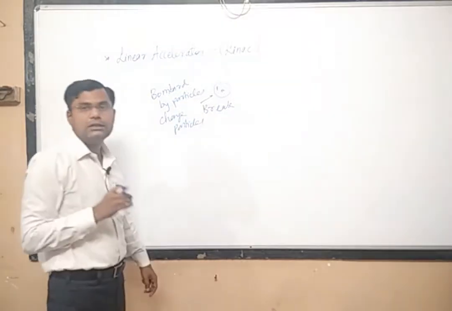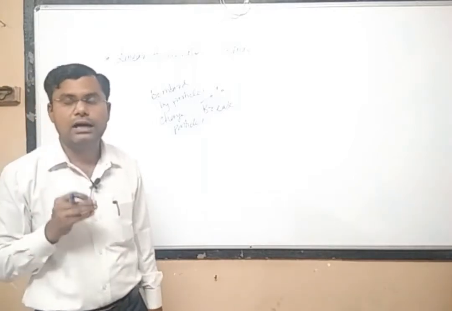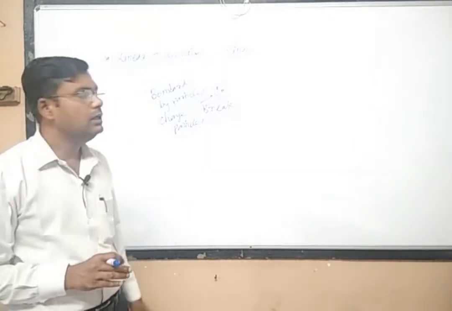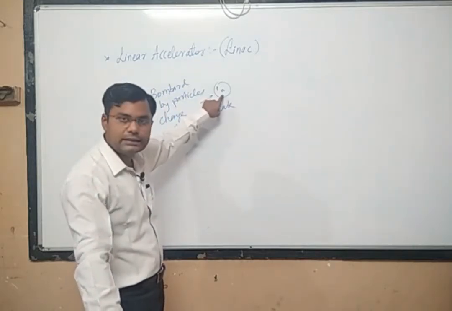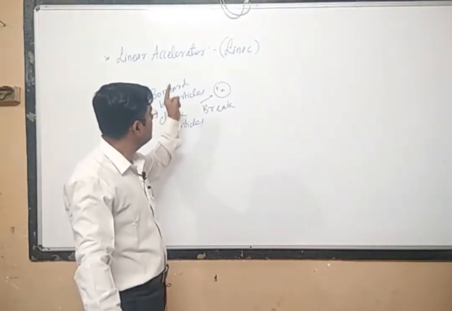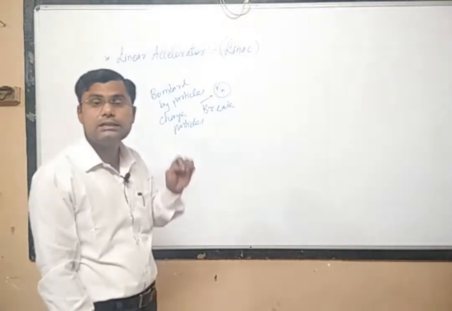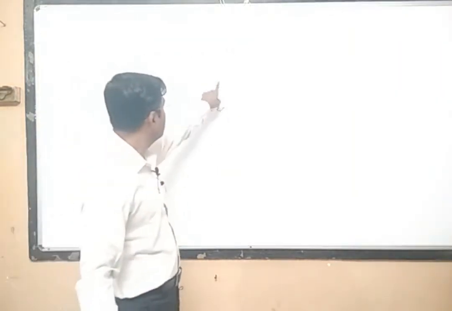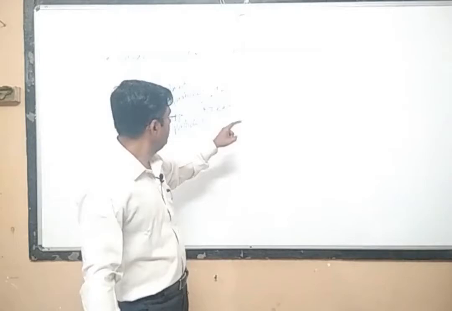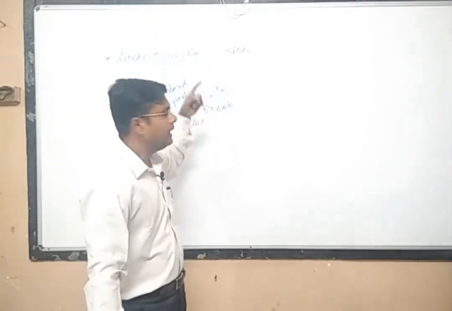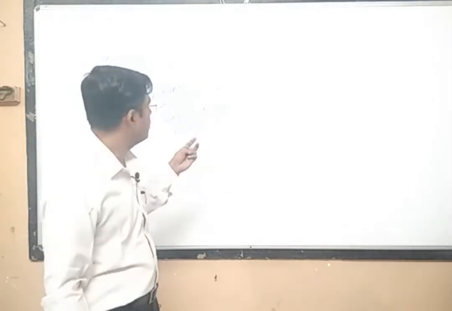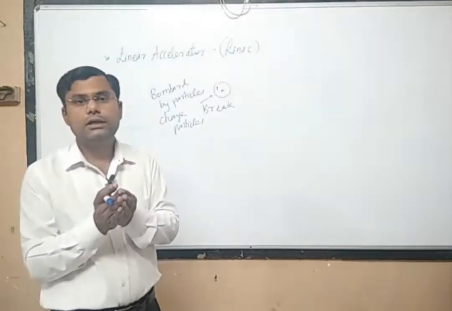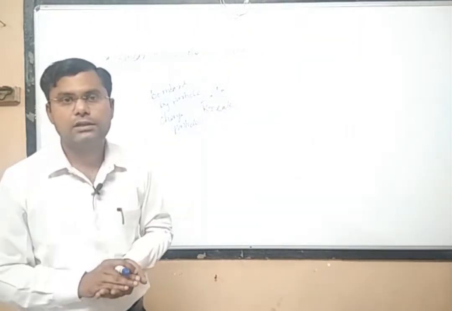We have to bombard this nucleus with a highly energetic charged particle. Then only the energy of this charged particle will be given to the nucleus. And if the energy supplied by this charged particle to the nucleus is greater than the binding energy of the nucleus itself, then this nucleus can be broken up and it will show the internal structure of that particular nucleus.